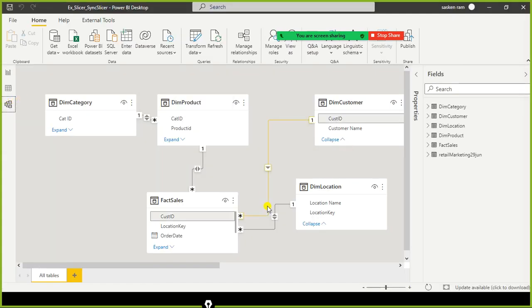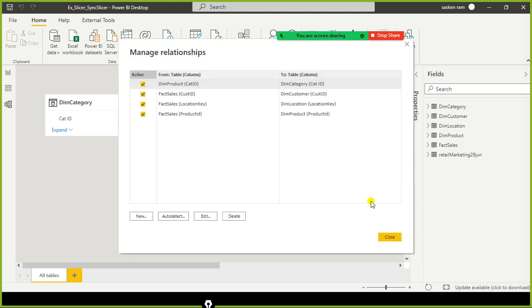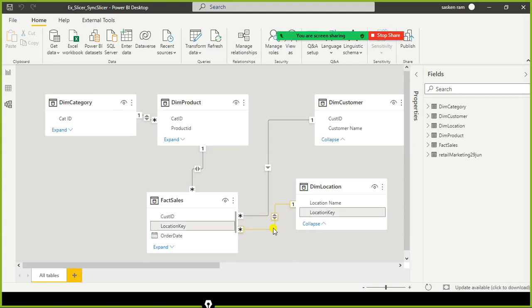So now the question is, when I configure the bidirectional relationship as both, by configuring it using Manage Relationships, this is the dialog box. This is where we go and change it to both.